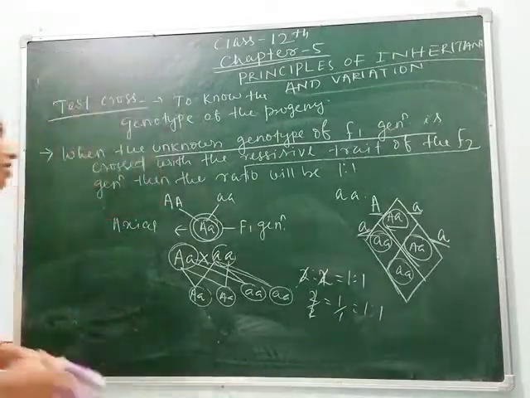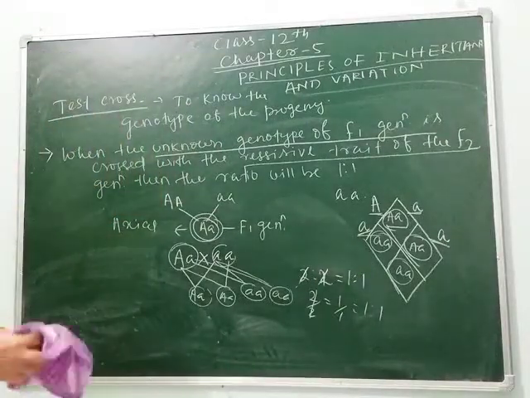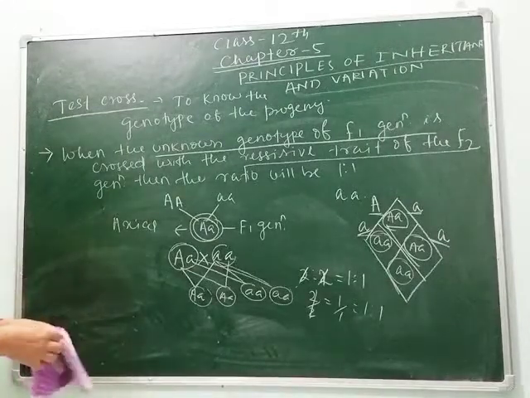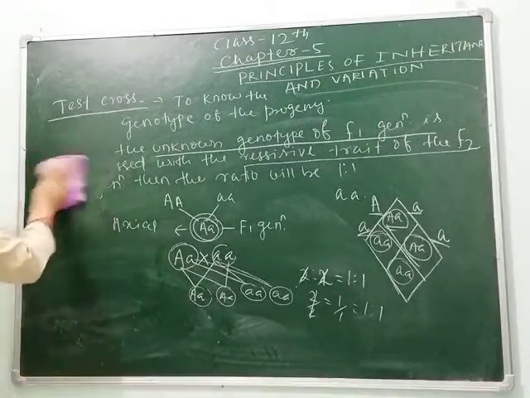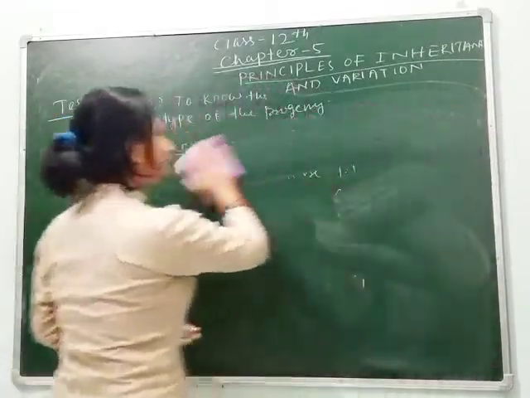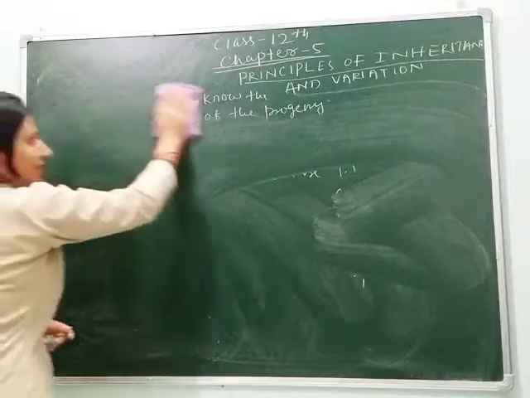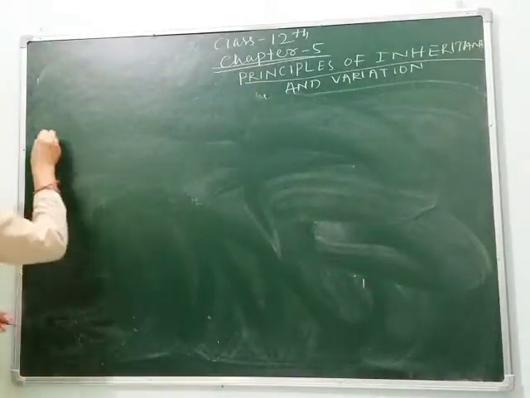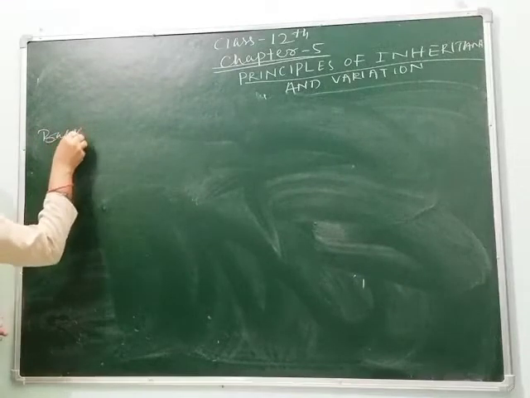This is about the test cross, and some questions also come related to the test cross, which we will solve. Now let's see what is a back cross. Like the test cross, the back cross is similar. This is not in your syllabus.